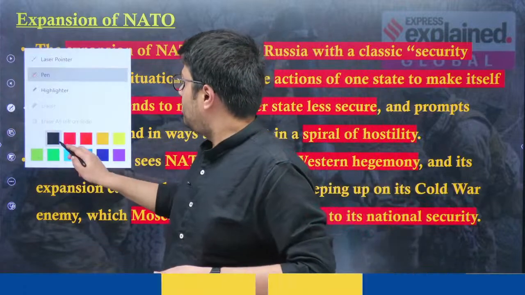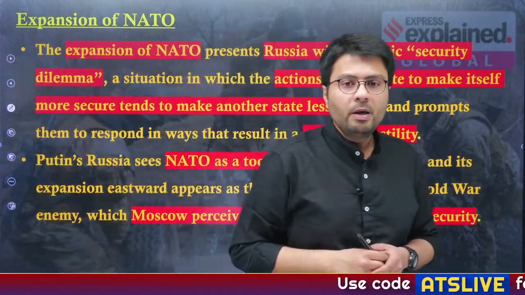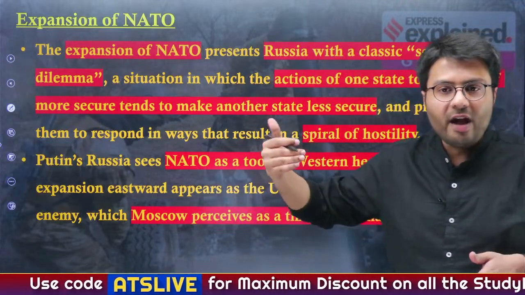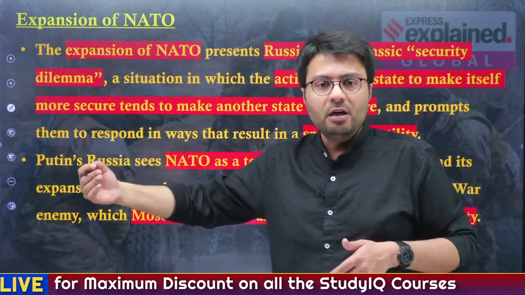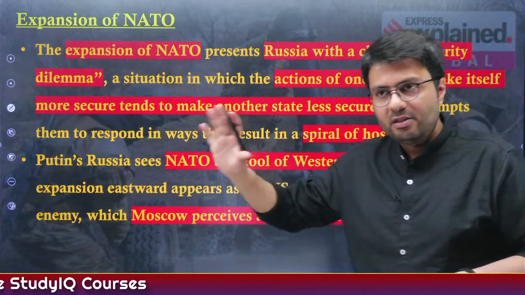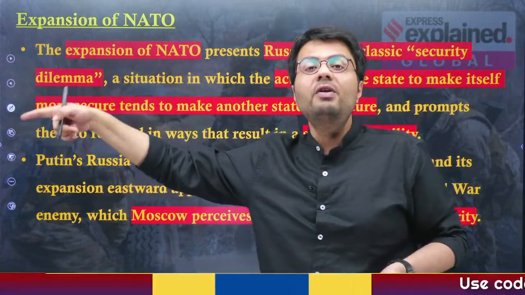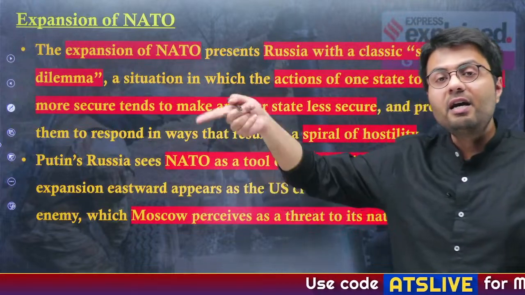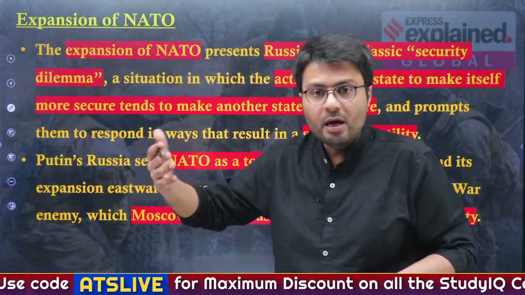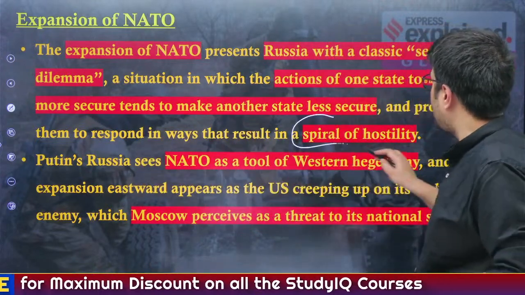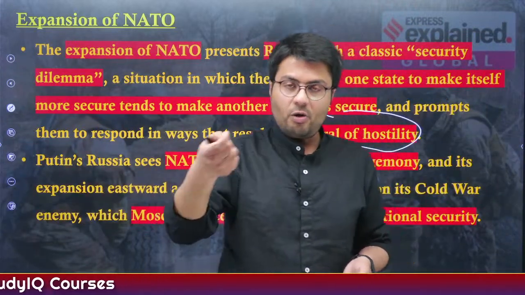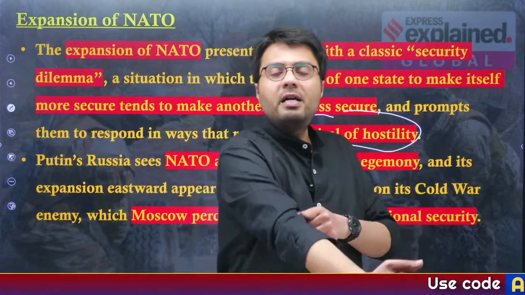Now you will understand this expansion of NATO presents Russia with a security dilemma. What is a security dilemma? Suppose any country makes any action to become more secure. Even for defensive purposes, if a country takes action, its adversary will interpret it as aggression against them. So naturally, the adversary country will also try to make its position stronger, and this starts a vicious cycle of hostility. The action of one country will be interpreted by another country as a hostile measure, and then it will try to undertake its own expansion.